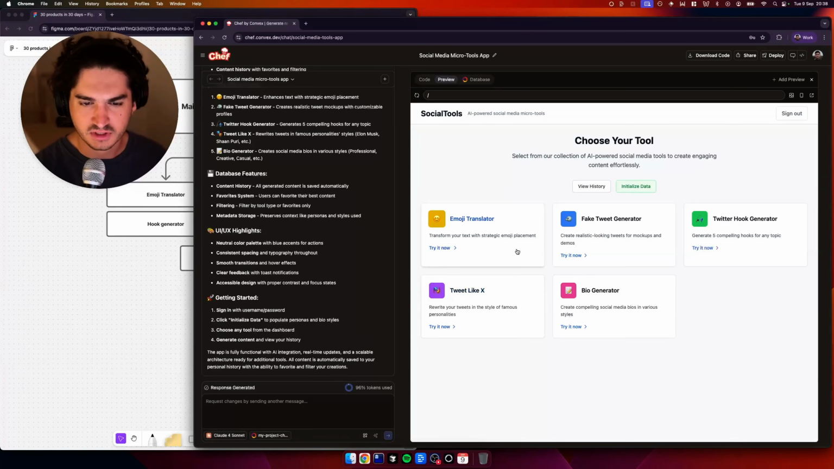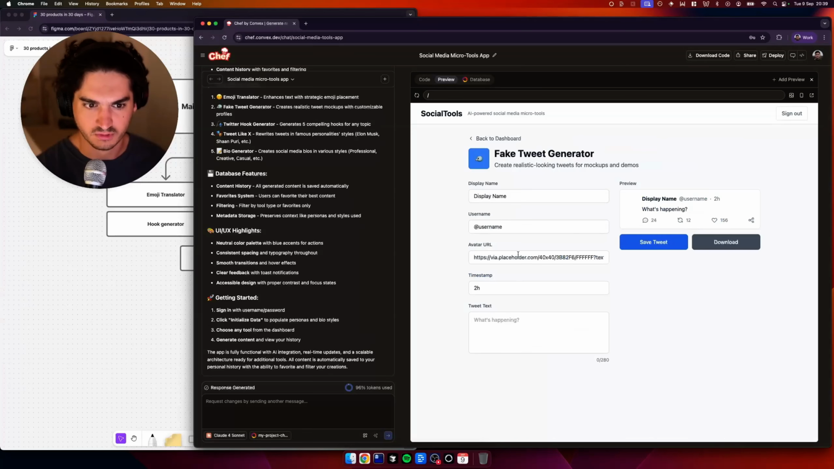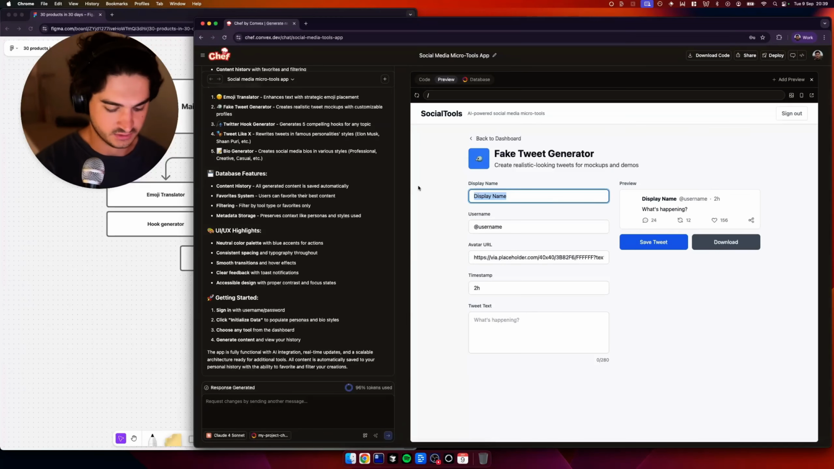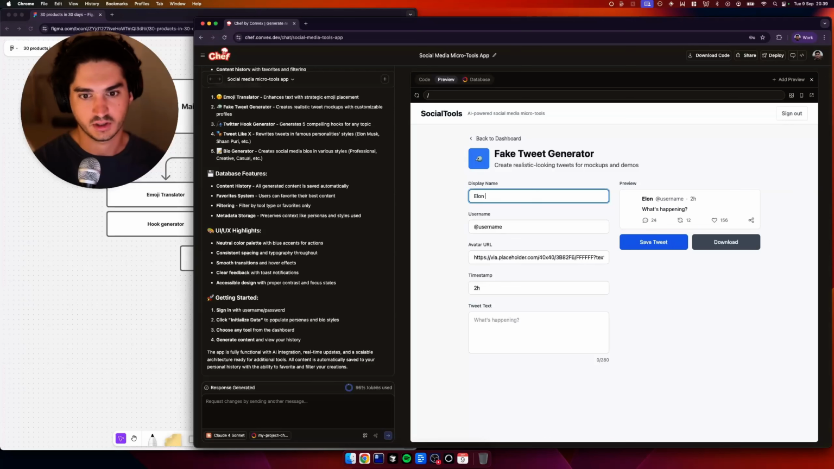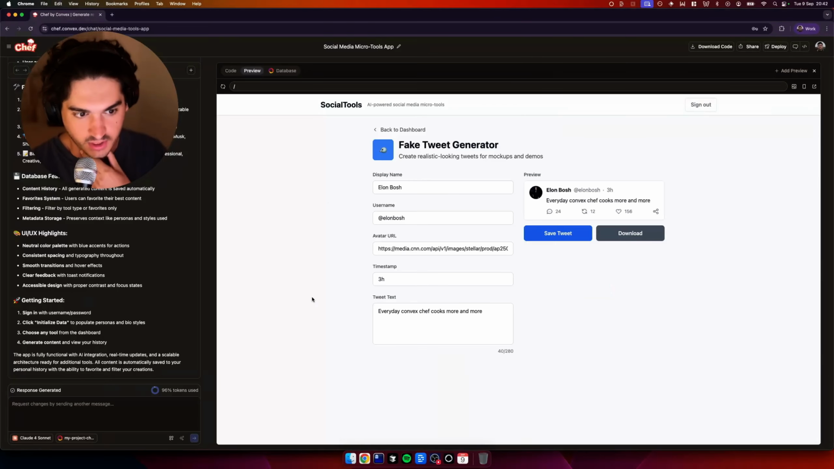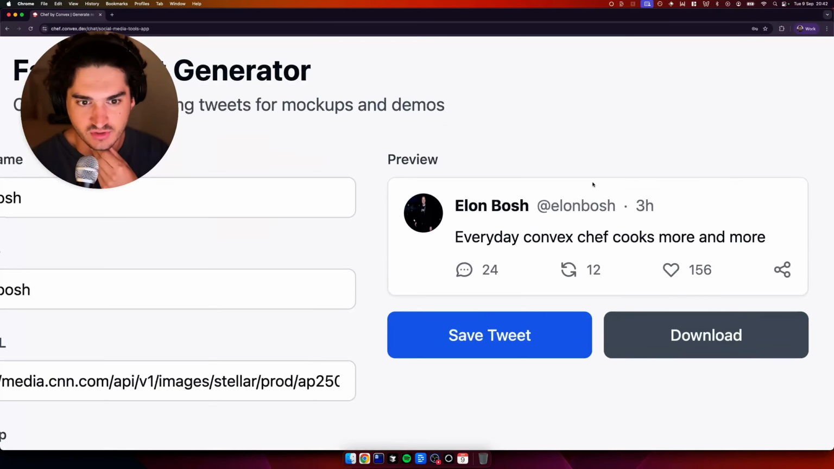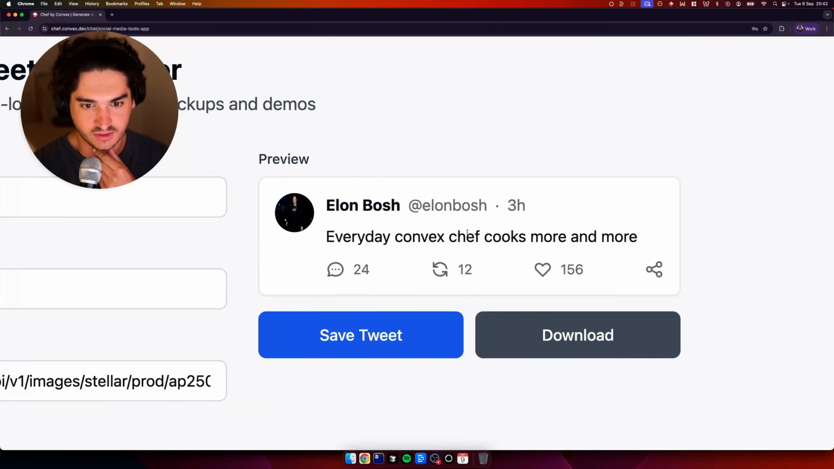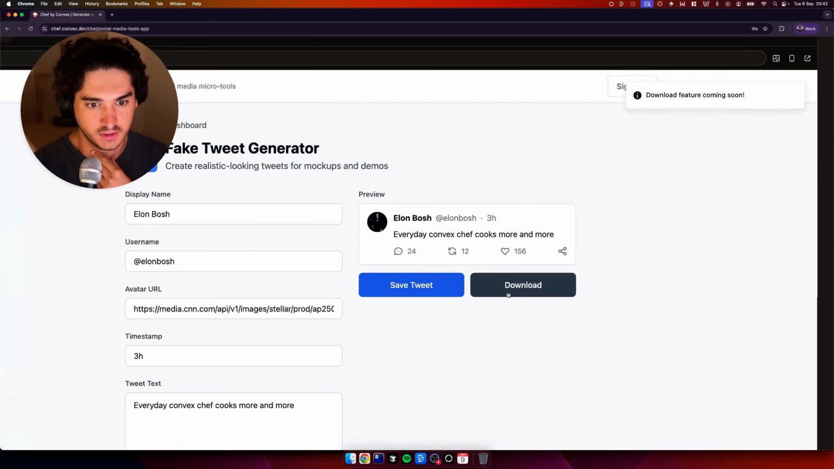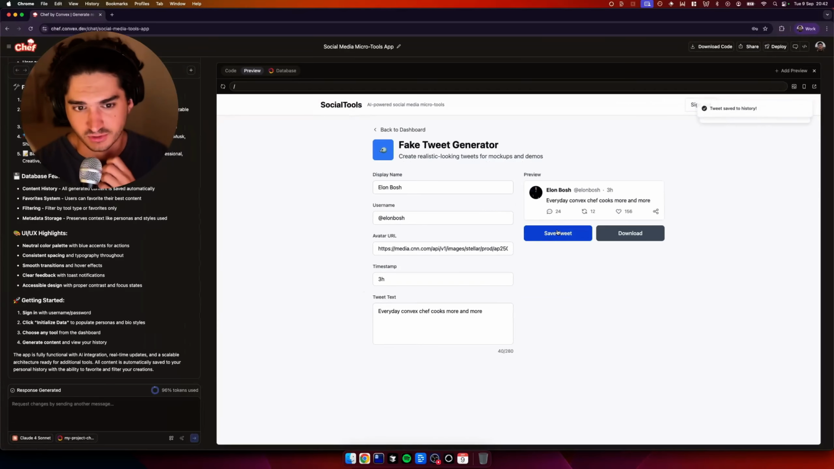Let's start off with an easy one. And actually, I don't know if the OpenAI is going to be working. Like I said, we need to do something within here. But I tell you what, this isn't half bad already. So let's do Elon Bosch. There we go. That is hooked up. Elon Bosch. Let's grab a placeholder, 3 hours ago. Okay, so there we have it. We fetched an image there, and we've got a nice tweet here from Elon Bosch. So there we go. Download feature coming soon, but I tell you what, that's an easy add-on.